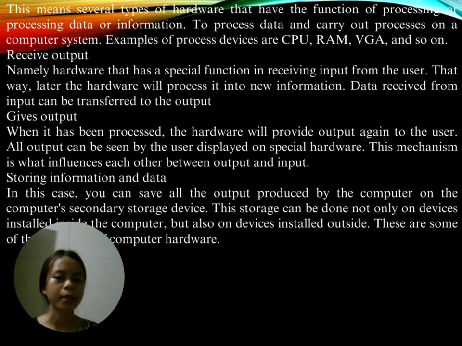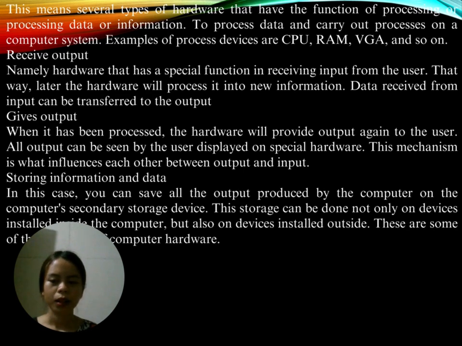Storing information and data. In this case, you can save the output produced by the computer.